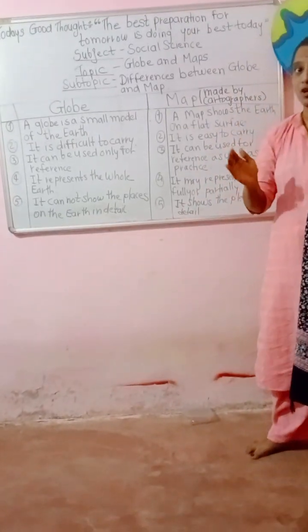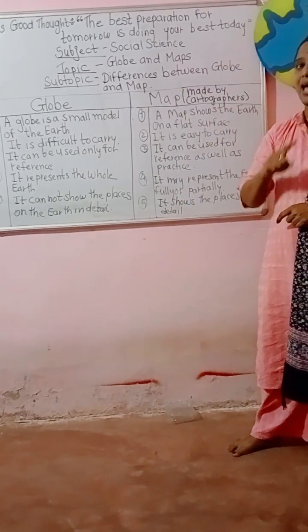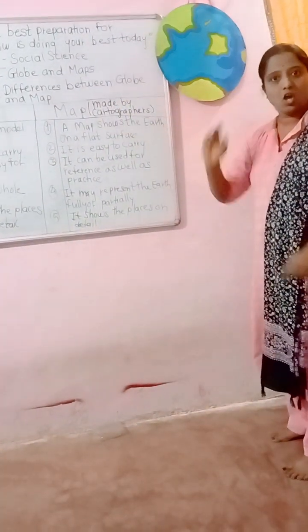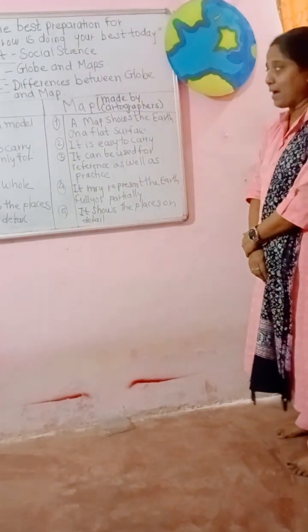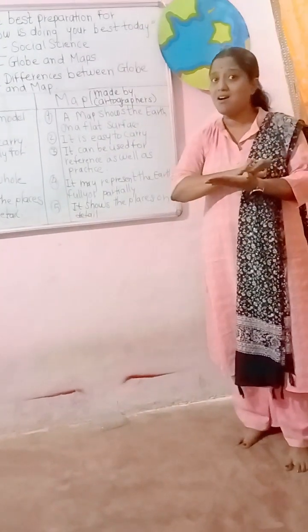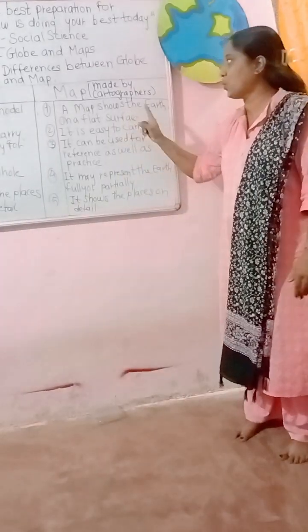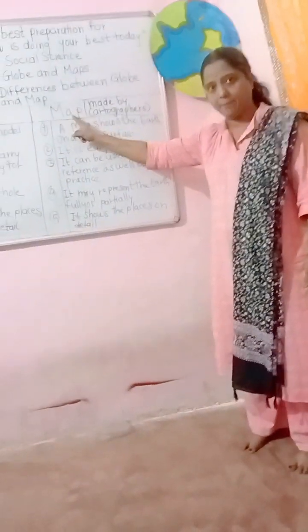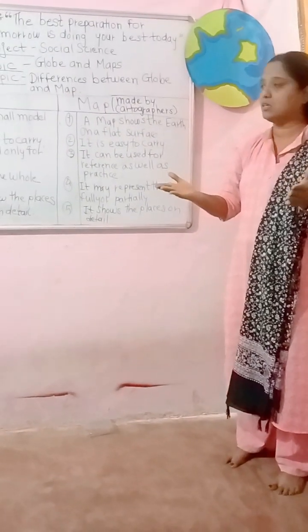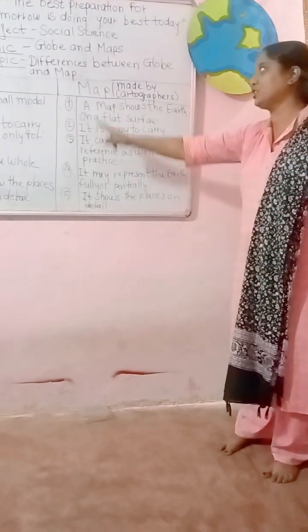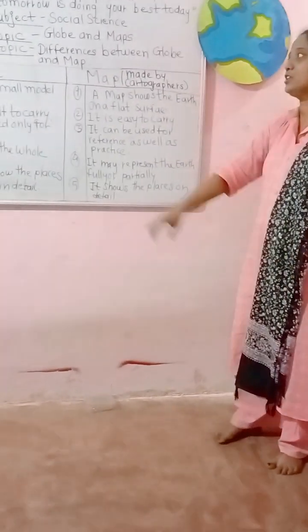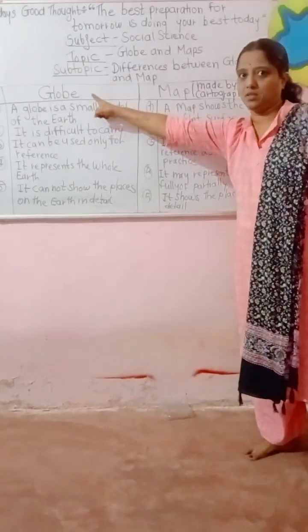First of all, the globe is a small model of the earth. It has a spherical shape just like the earth. That is called a globe. But what about the map? A map shows the earth on a flat surface. That is why it is called a map. The earth on a flat surface is called a map, and the circular model of the earth is called a globe.